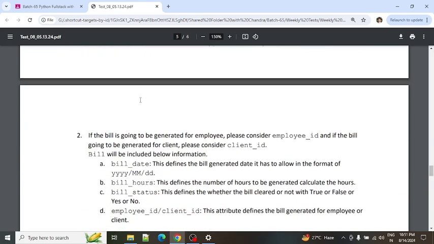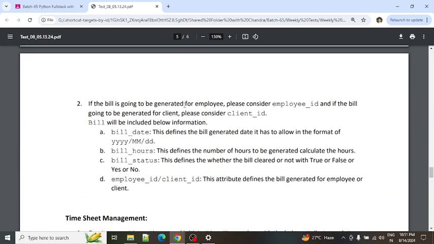Next, coming to the second point, if the bill is going to be generated for an employee, please consider the employee ID. The bill includes the employee ID if it is generated only for an employee. And if the bill is going to be generated for the client, the client ID is the main point, and it has to be covered. So what information should be available in the bill?